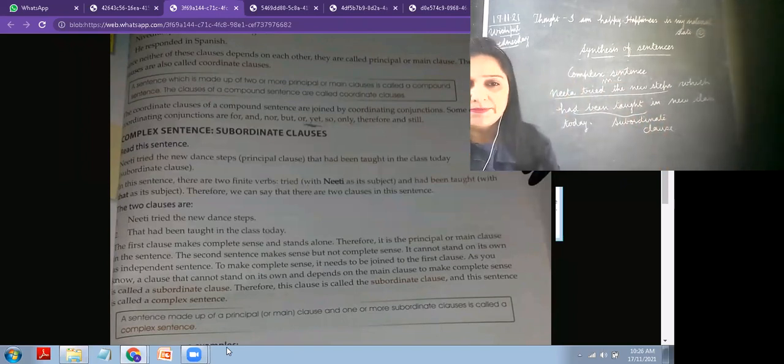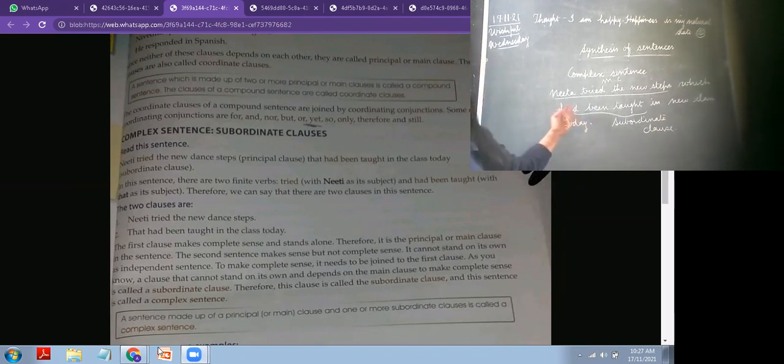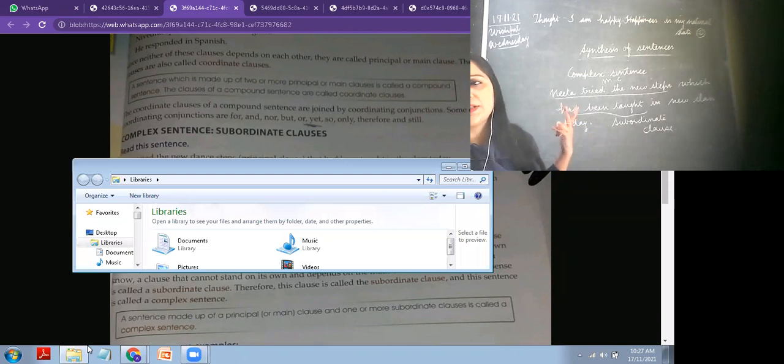Clear, children? Ma'am, please tell again. A complex sentence needs a main clause to complete its meaning. That is called a complex sentence, because the clause is not independent. In compound sentences, there are two independent sentences. There is no principal clause or main clause there.